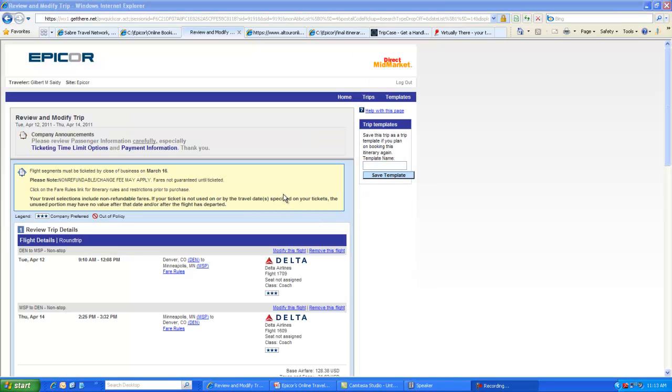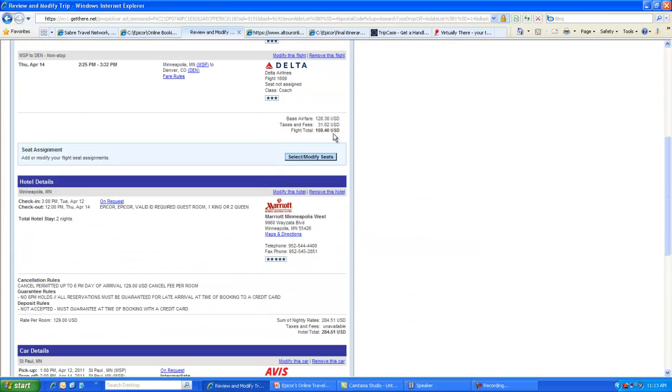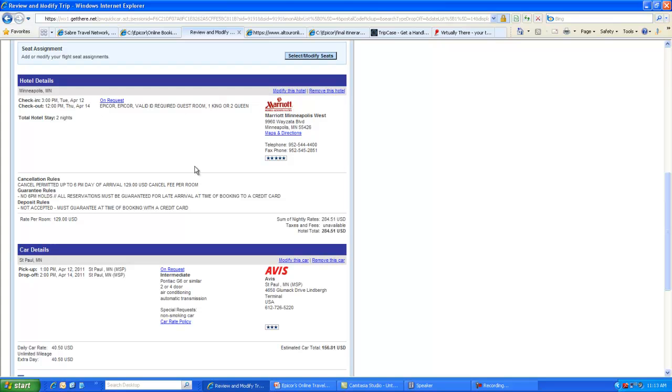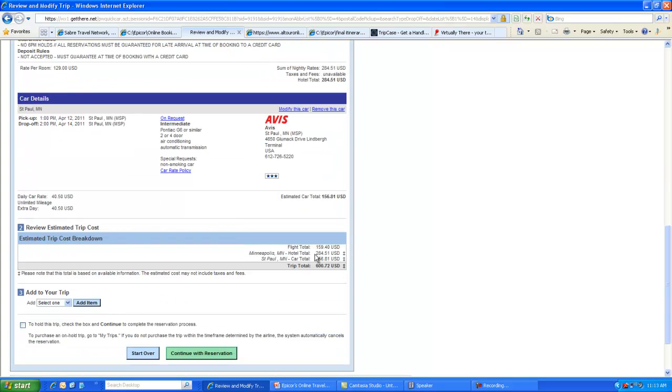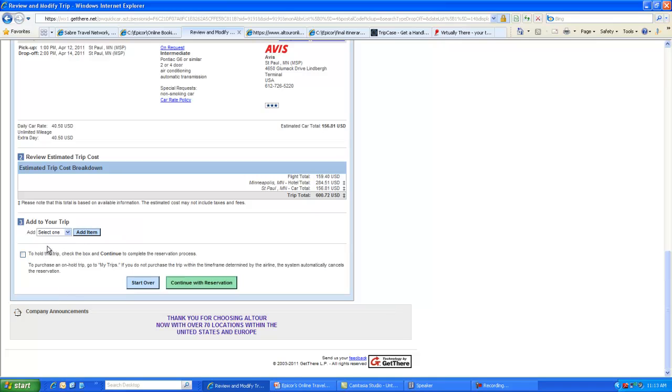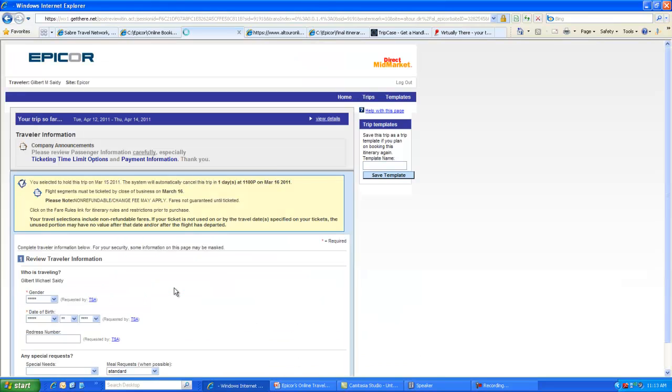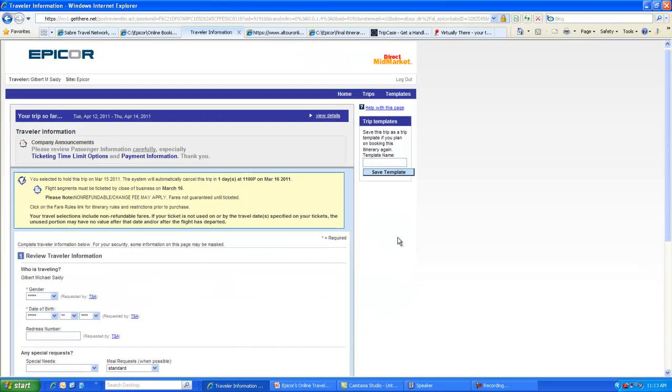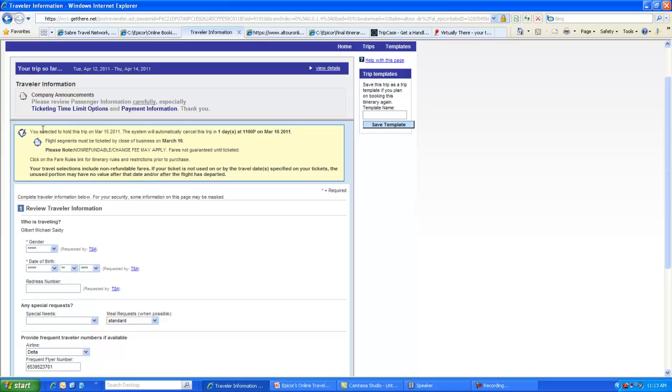After the system compiles your reservation, you can see that you have your air flights with the cost, the hotel details, the car details, and a total estimated cost. You can add or modify what you have now. The great thing is that you can hold the trip, and this will send the reservation to our system and allow you to hold it without actually ticketing it.